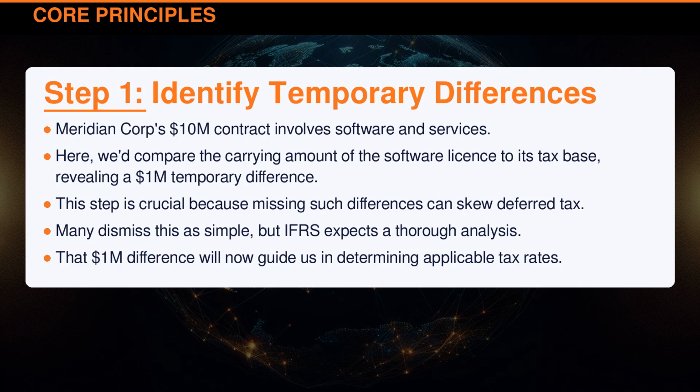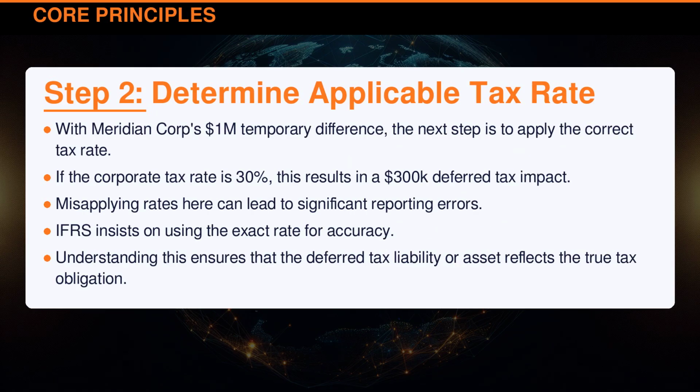Meridian Corporation's $10 million contract involves software and services. Here, we'd compare the carrying amount of the software license to its tax base, revealing a $1 million temporary difference. This step is crucial because missing such differences can skew deferred tax. Many dismiss this as simple, but International Financial Reporting Standards expects a thorough analysis. That $1 million difference will now guide us in determining applicable tax rates. With Meridian Corporation's $1 million temporary difference, the next step is to apply the correct tax rate.